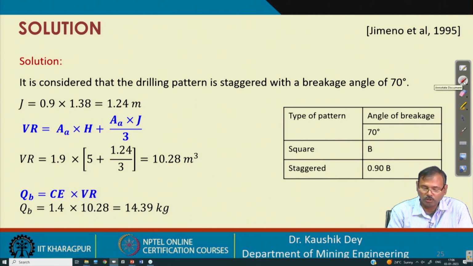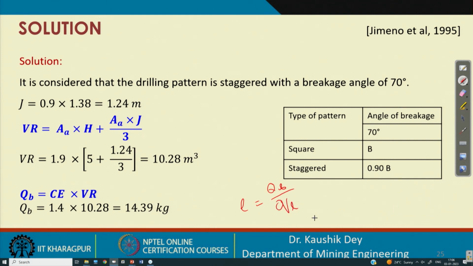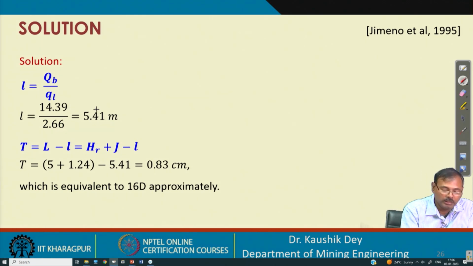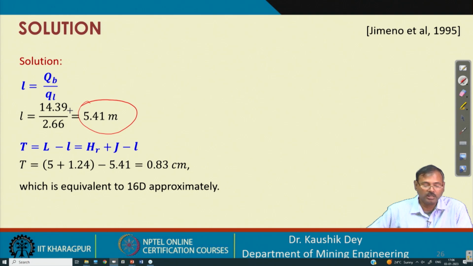in the hole. So, we can find out the charge length L is equal to q b by q L. So, that will give us the charge length. So, considering that, the charge length is calculated as 5.41 meter.